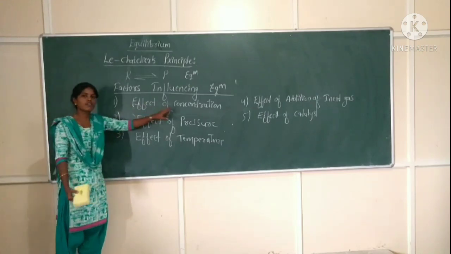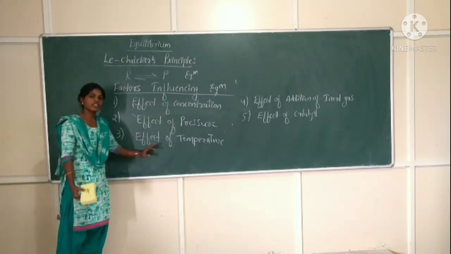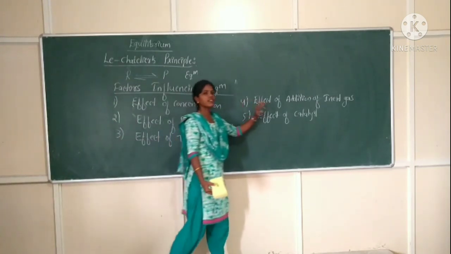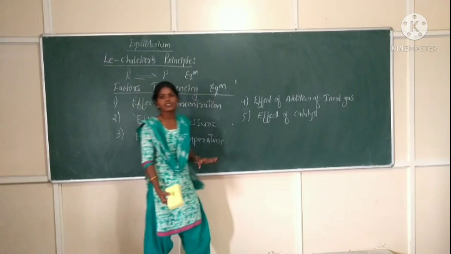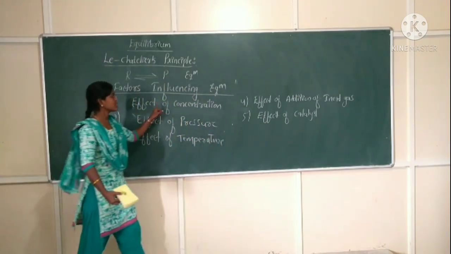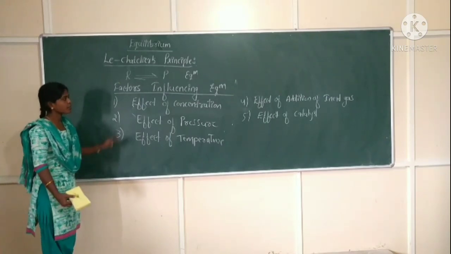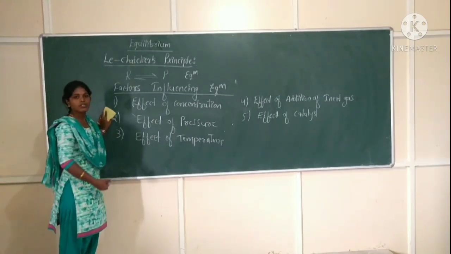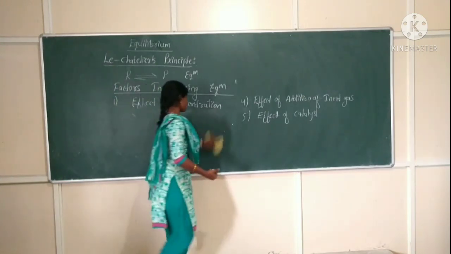First one is effect of concentration. Second one is effect of pressure. Third one is effect of temperature. Fourth one is effect of addition of inert gas. Fifth one is effect of catalyst. So these are the five factors which influence the equilibrium. Now we will discuss them one by one. First one is effect of concentration.